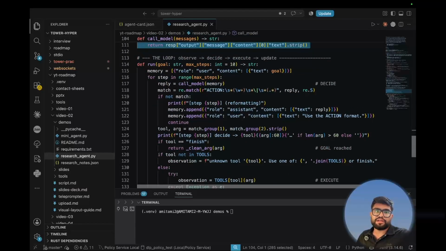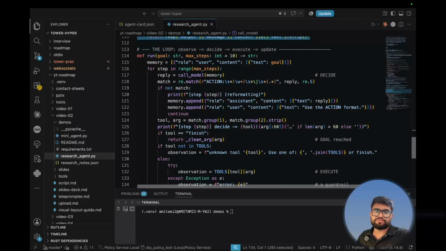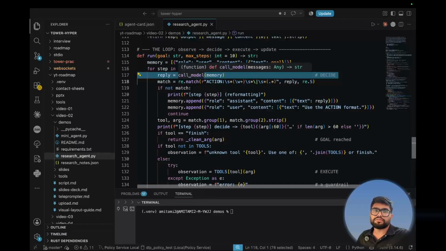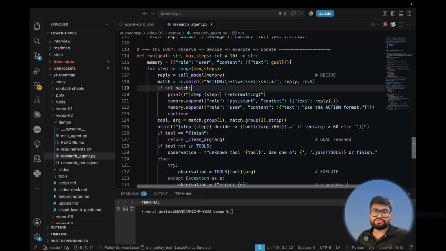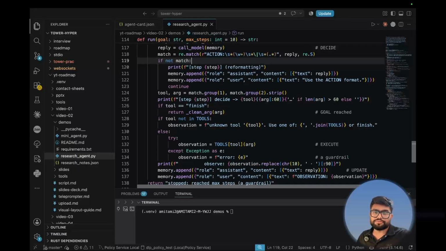Okay, and here, whatever we decide, right? Five things. First, we have to take a decision. For that, we are making a call to the model. Now this model will tell us which tool we should call now. Then the model will tell, and we make a call to the tool.